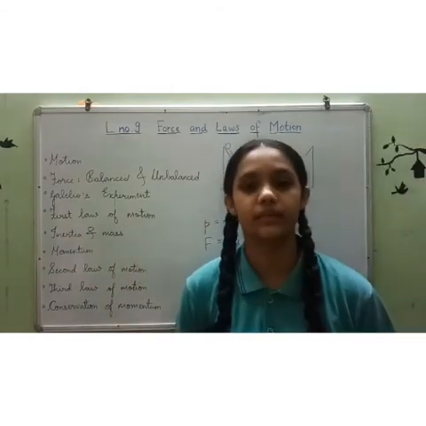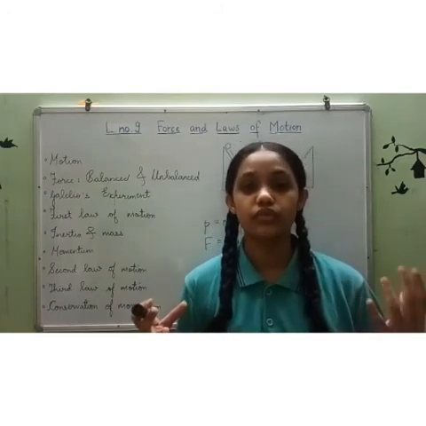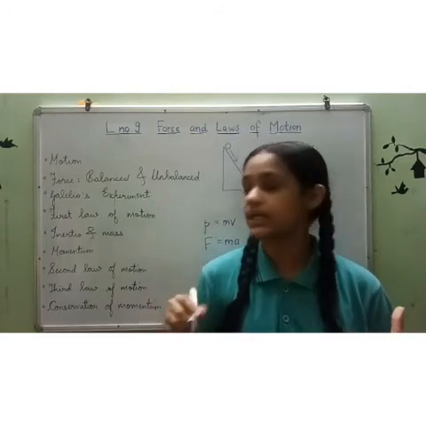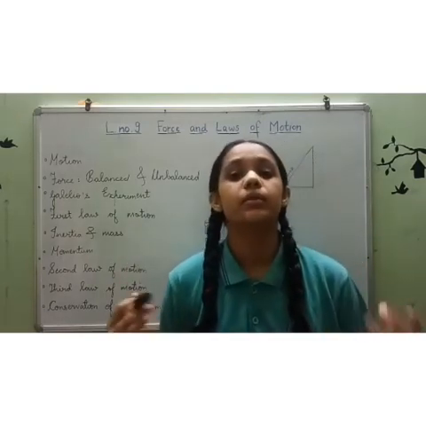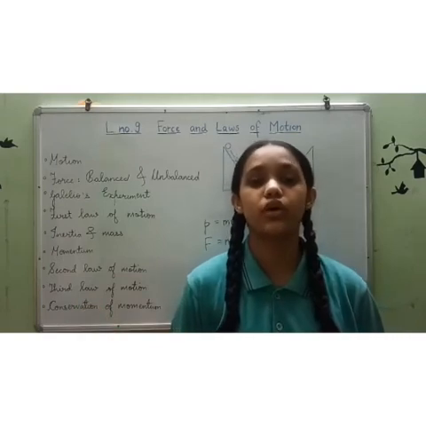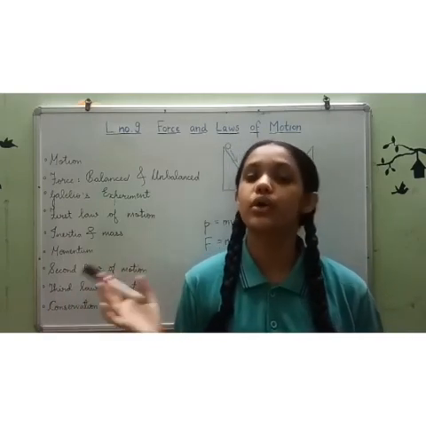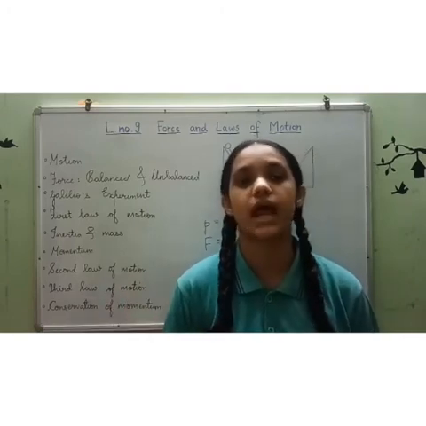Conservation of momentum. Conservation of momentum says that the momenta (plural of momentum) of two bodies before collision is equal to the momenta of two bodies after collision, provided no unbalanced external force acts on them.